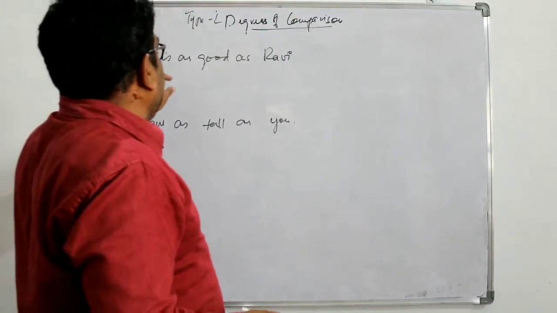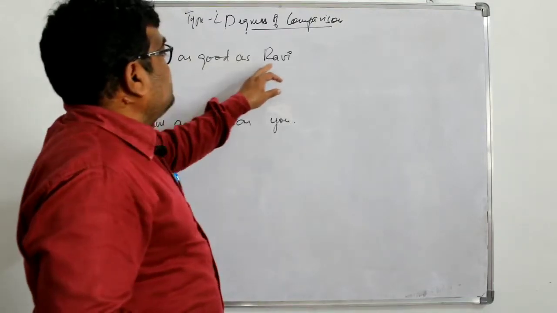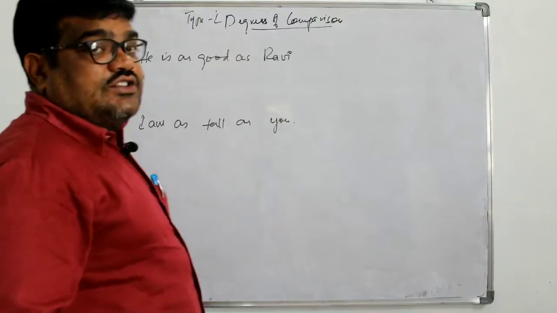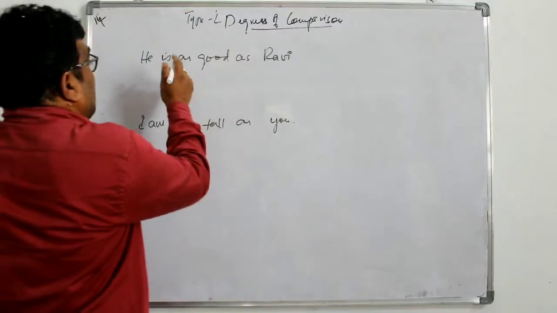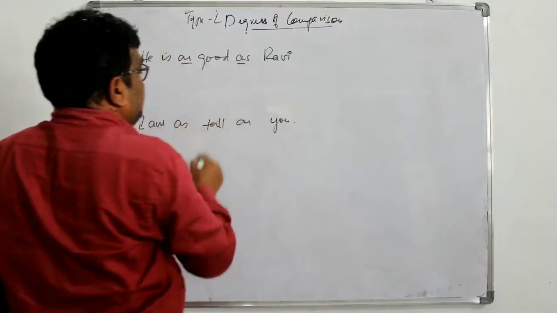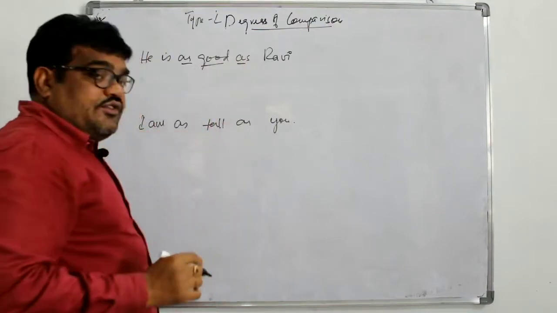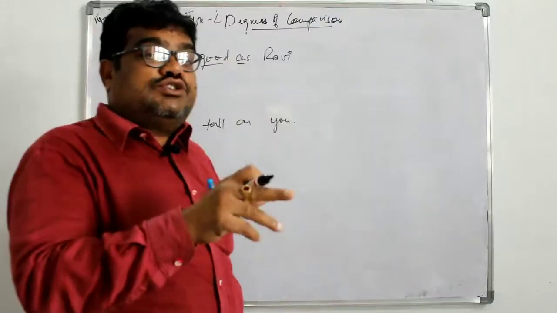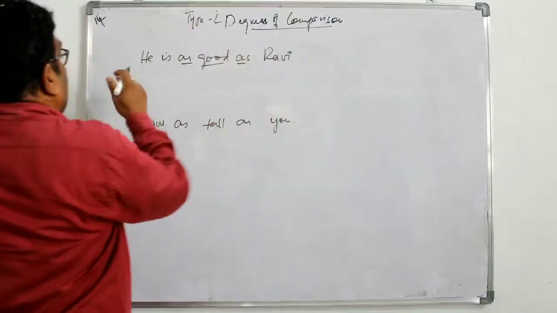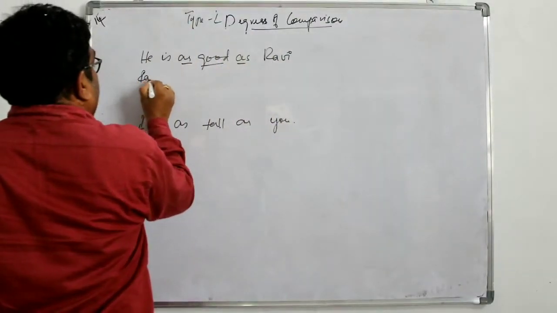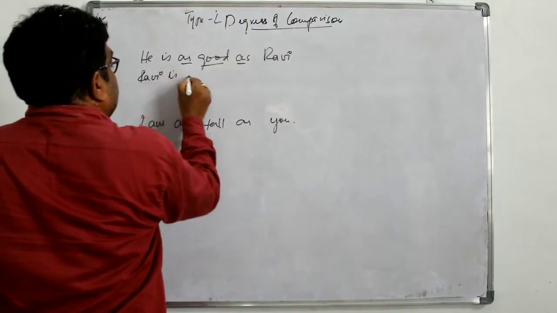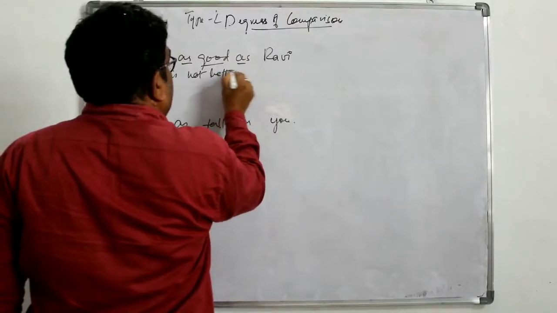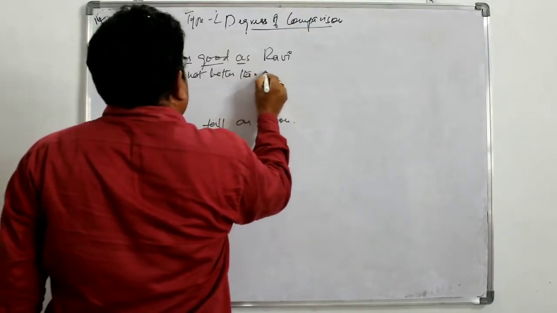You see this, he is as good as Ravi. Because as is there and the base form of the adjective is there, it's a positive degree. We have to change into comparative degree. Ravi is not better than he.